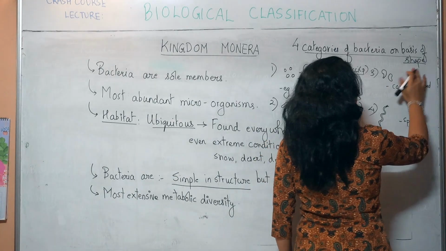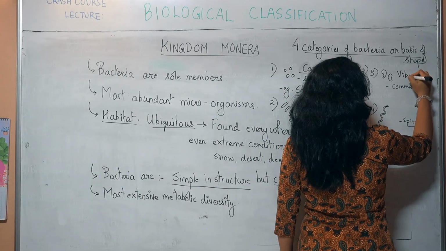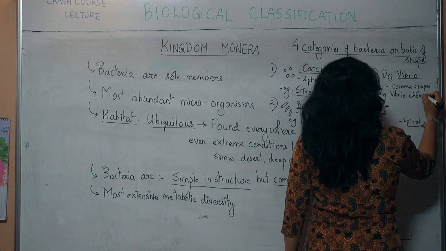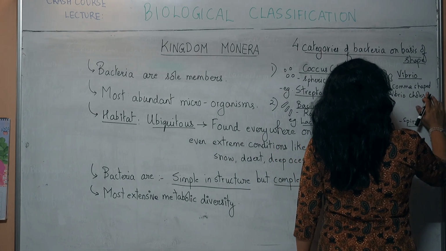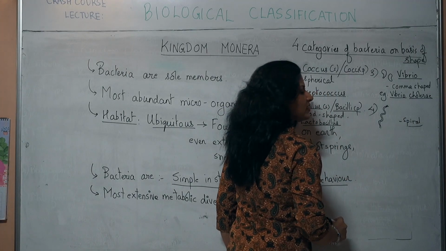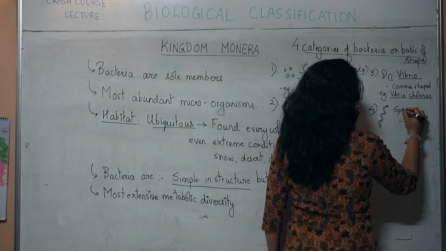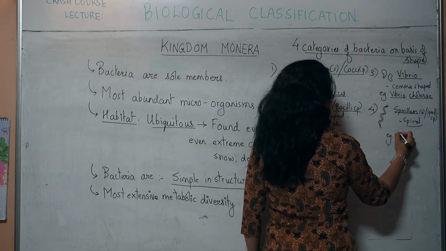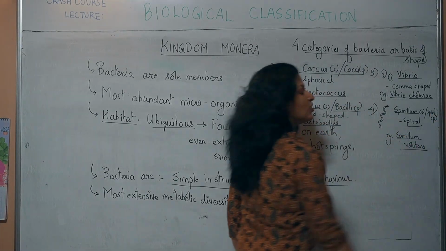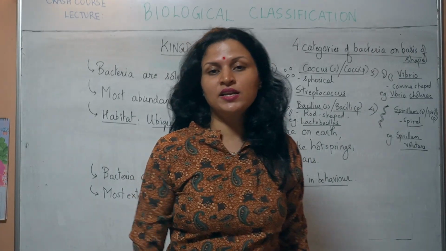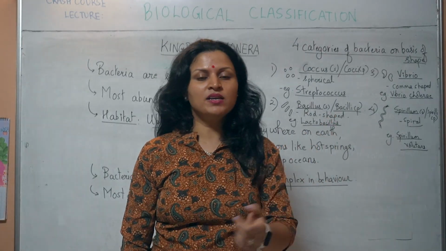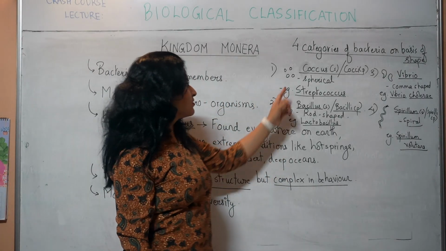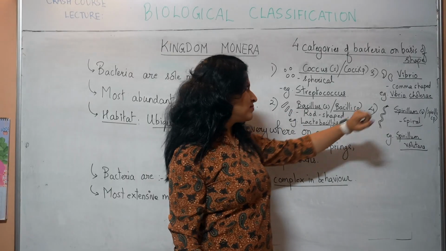Next, comma shaped ones are called Vibrio. An example is Vibrio cholerae, the bacteria that causes cholera. Finally, spiral shaped are called Spirillum, singular, plural, Spirili. An example is Spirillum volutans, one of the longest bacteria. You can see it with a naked eye. So these are the 4 types of bacteria on the basis of shape: cocci, bacilli, Vibrio